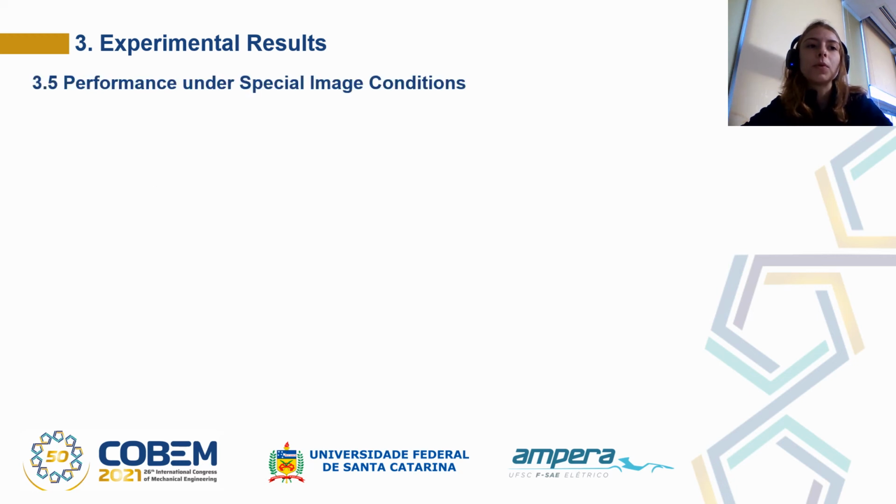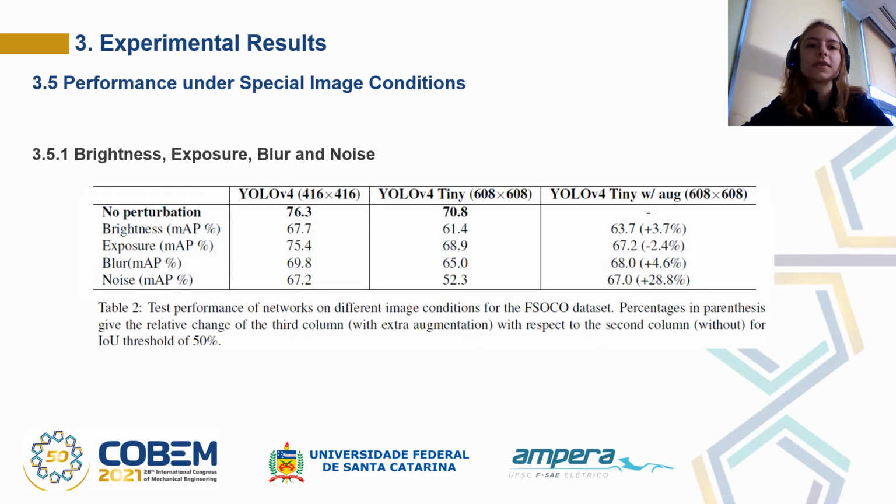From this table, we can see how the YOLO V4 Tiny with extra data augmentation improved the test performance under those effects. While there were small improvements for brightness and blur, and even a decrease in the mean average performance for exposure, the performance under images with noise was 28.8% higher than the network trained only with normal images.